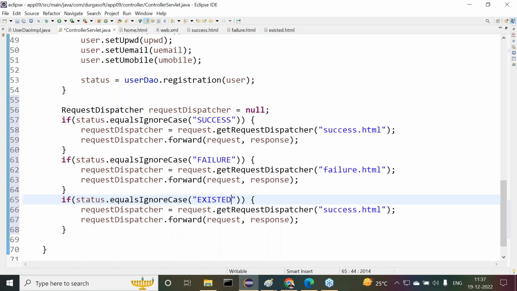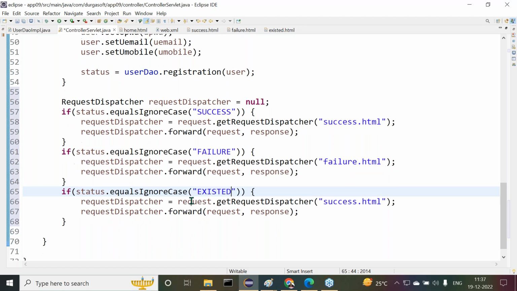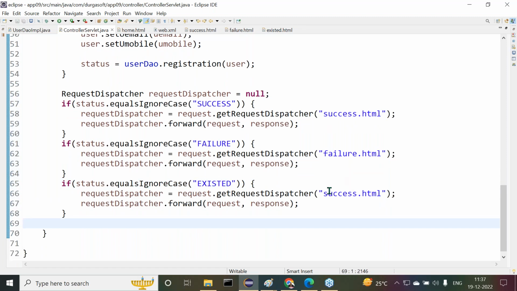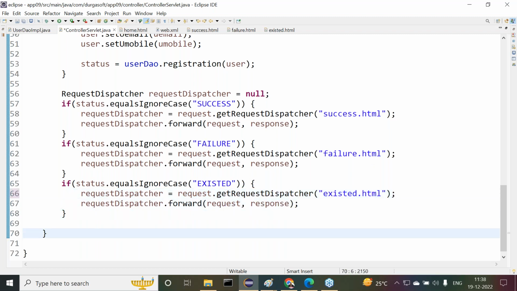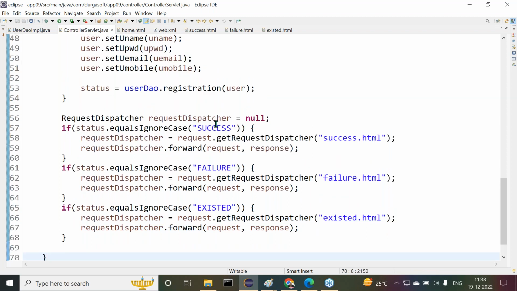Right, guys, observe carefully. Next one is existed. Here we have to forward a request to existed.html. Like this. That's about our implementation here.